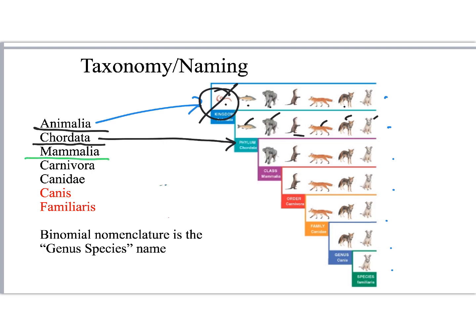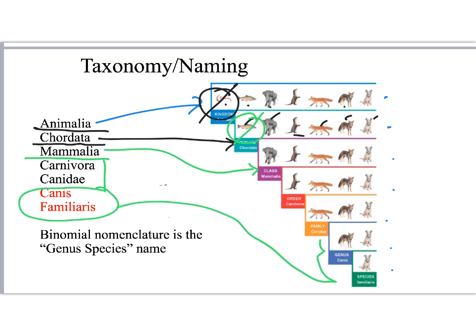The next one we look at is Mammalia. This is the class level. So everybody who has fur on their body and uses milk to feed their young gets included, and then kicks out the fish right away. No milk or fur there. It continues on until we get to this genus species level. Genus species is right here. That's the name. It's kind of like a first and a last name for a particular group of breeding organisms.